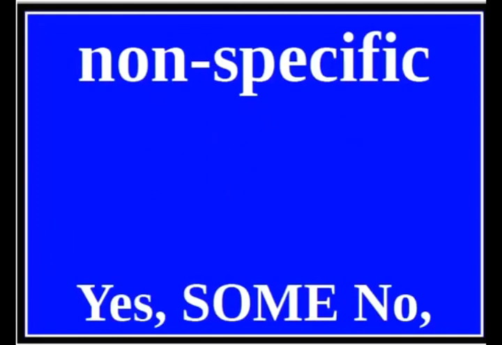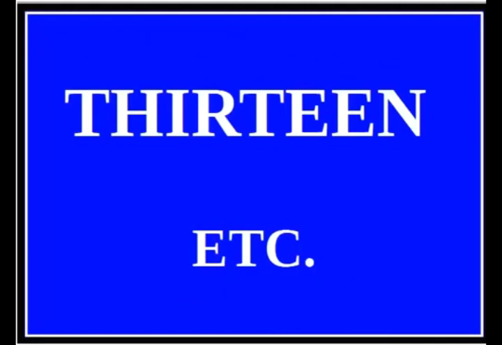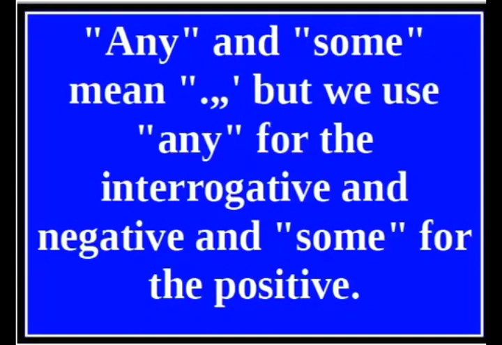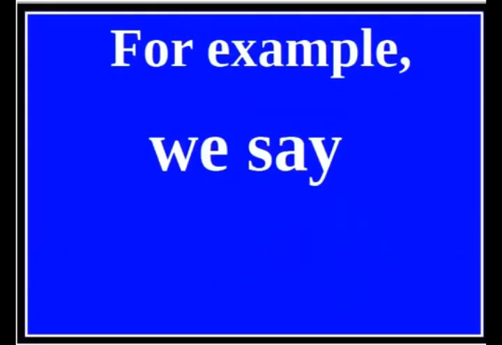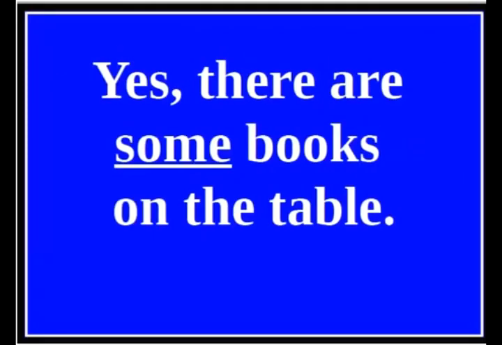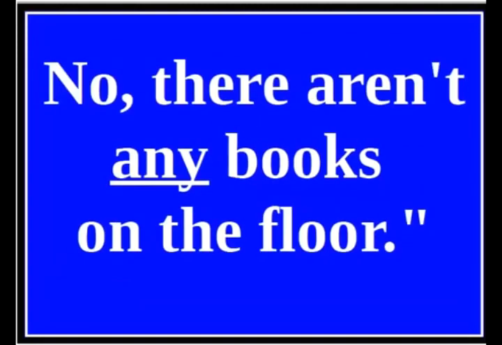Yes, some. No, not any. How many? Specific. 13, etc. None. Nonspecific, interrogative, negative, positive. For example, any and some mean qualche, but we use any for the interrogative and negative, and some for the positive. For example, we say, are there any books on the table? Yes, there are some books on the table. Are there any books on the floor? No, there aren't any books on the floor.